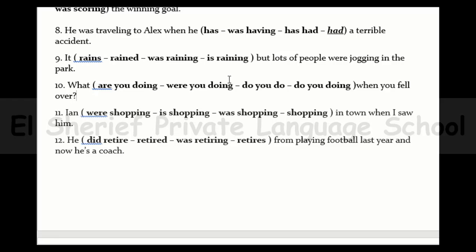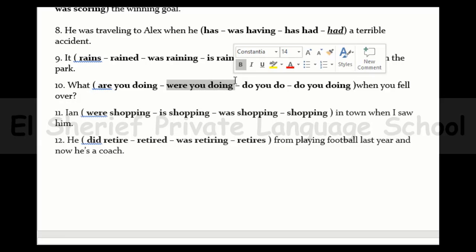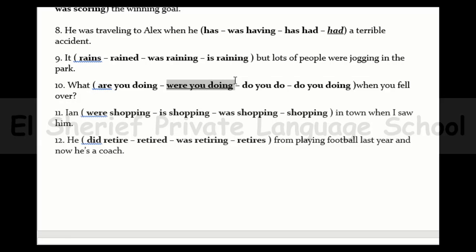Number 10. What were you doing when you fell over? When I fell over, that is the second part of the sentence and it's in the past continuous. So it must be the shorter action. So we will say, yes, what were you doing when you fell over?